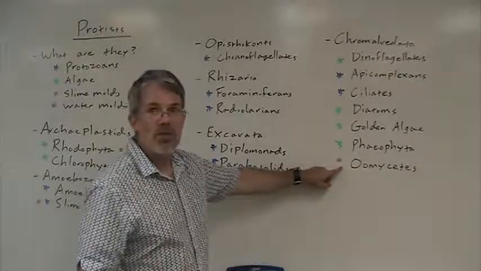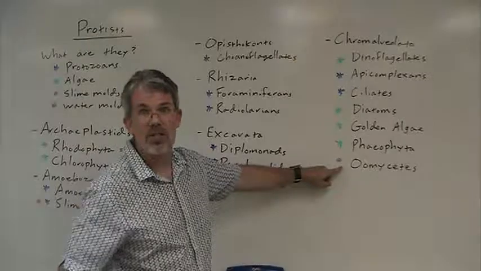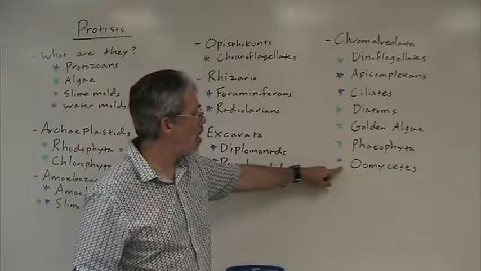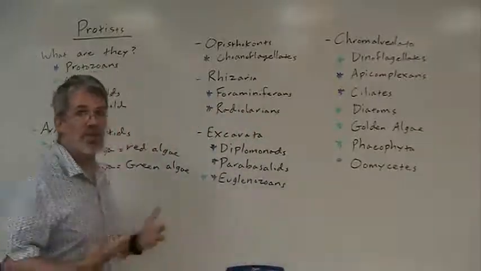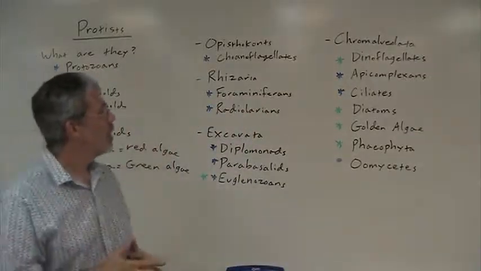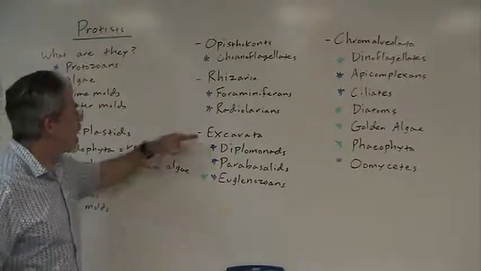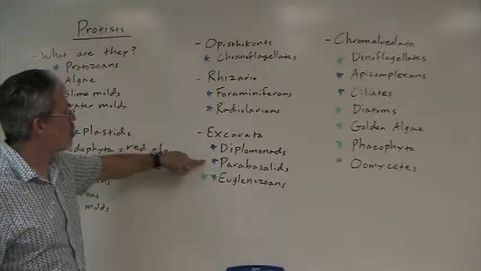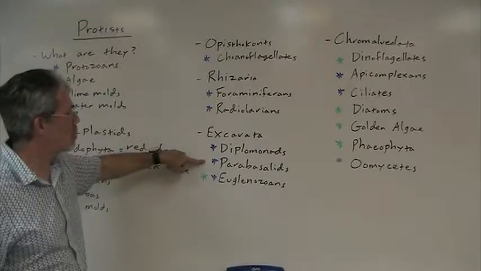The water molds used to be classified in the kingdom fungi, but they don't belong to the kingdom fungi because they don't have the same structure or cell walls as fungi do. But they're very similar to molds in terms of their superficial structure, and one of them is responsible for the Irish potato famine. Now, the excavates include these two groups of parasites, the diplomonads and the parabasalids,